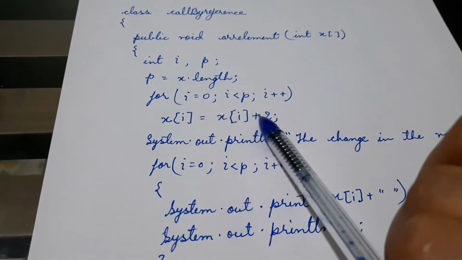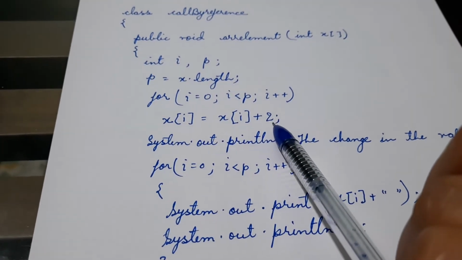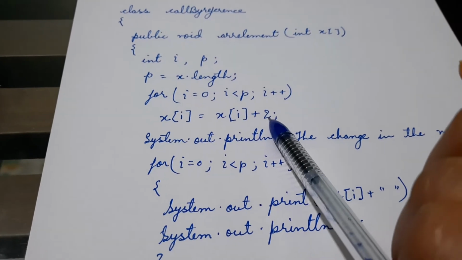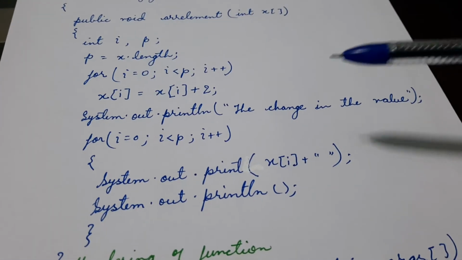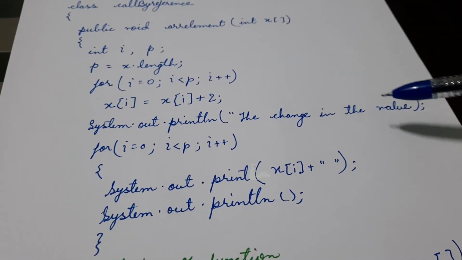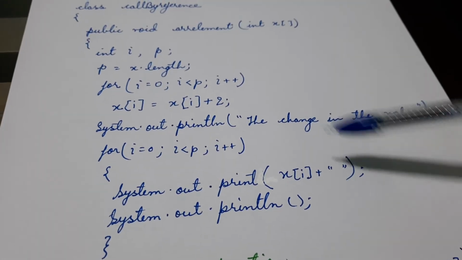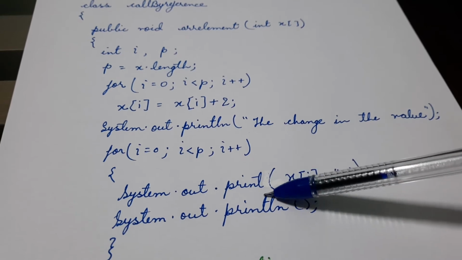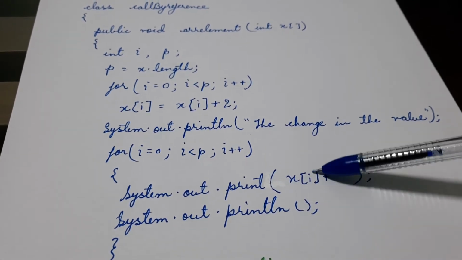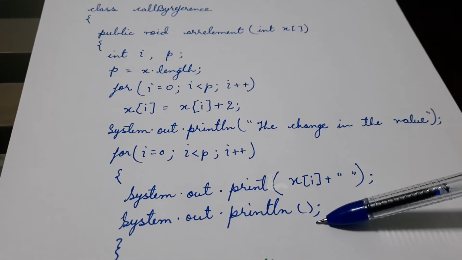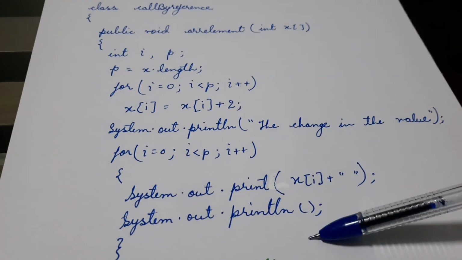So each array element is increasing its value by 2. Then we are printing the changed values of the array. We can print either by directly using println and x[i], or in these two lines, so that it will print one after another.